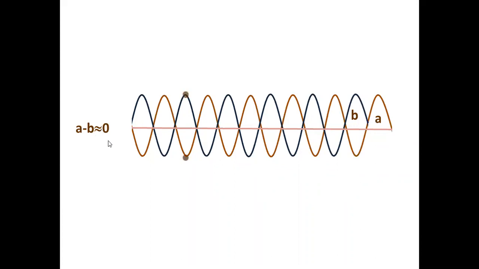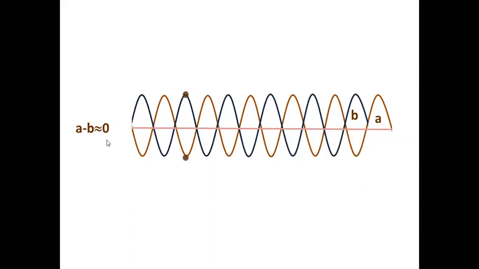So when two water ripples superpose, if the crest of one ripple falls on the trough of another, the net resultant will be almost 0, provided their amplitudes are equal. If the amplitudes are not equal, then of course the resultant is not 0.